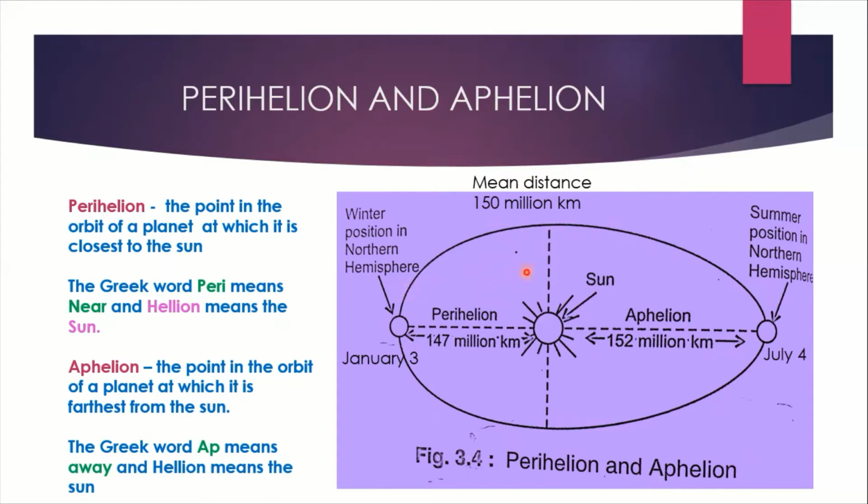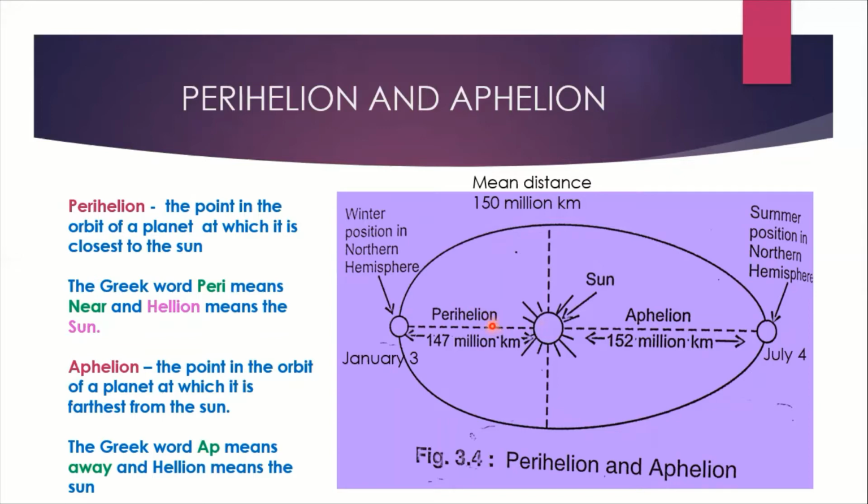So when it revolves, you can see that on January 3rd the earth is at the closest distance. The distance between the earth and the sun is 147 million kilometers. So you have to remember that the mean distance is 150 million kilometers. But on January 3rd, in the northern hemisphere, it is winter. At that point of time, the distance between the sun and earth is the closest, that means 147 million kilometers.